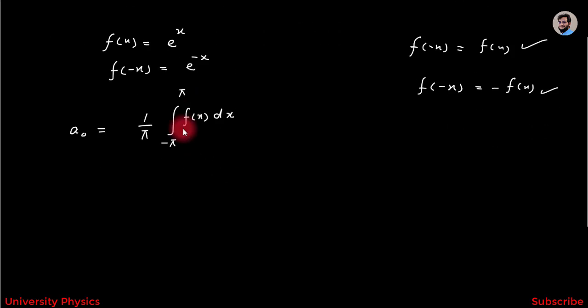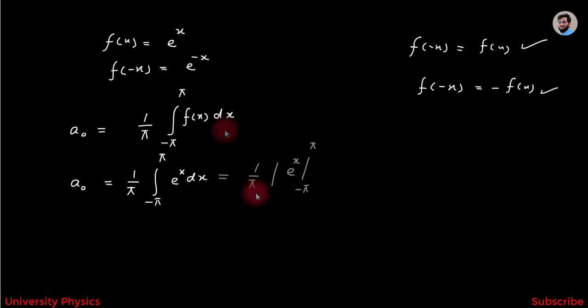Now, I have to put the value of f(x) which is equal to e^x, and we will get a0 = 1/π integration from -π to +π e^x dx. Now, I have to integrate this one and we will get 1/π e^x and the limits are from -π to +π.